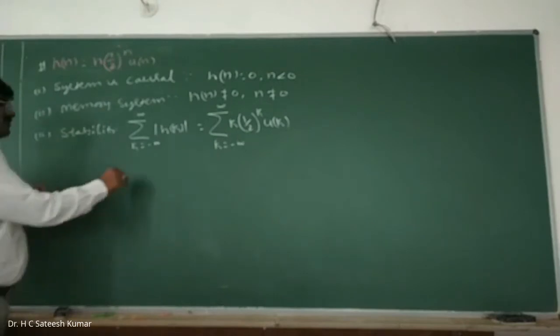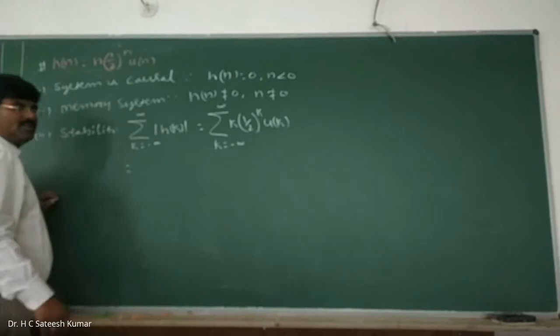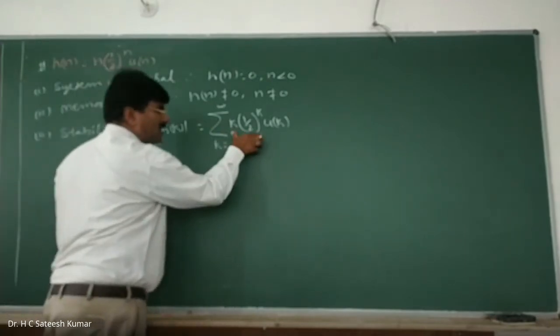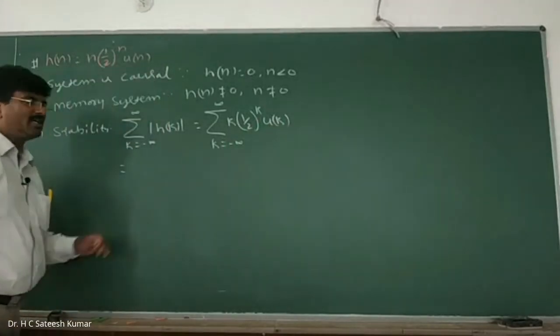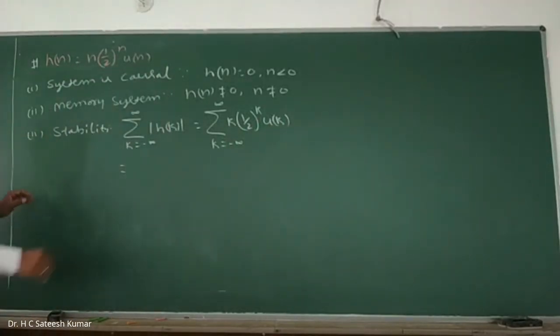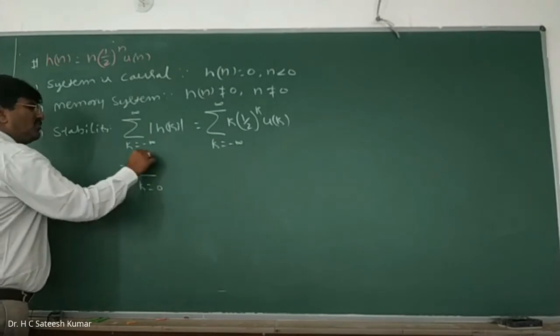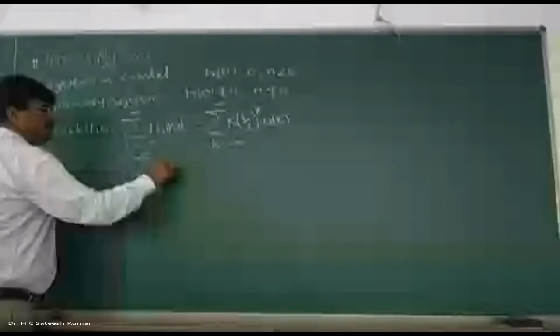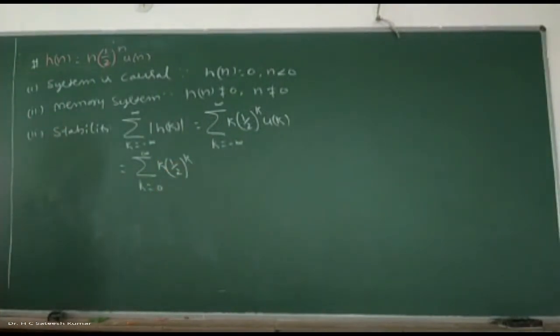Okay, right. So this is nothing but equal to, even though the summation is from minus infinity to plus infinity, I am multiplying this by a function ranging from 0 to infinity. Therefore, there is no meaning in taking the summation from minus infinity to plus infinity. Hence, I will take the summation k from 0 to infinity of k into half to the power of k. For this one, we should use the formula. What is that?